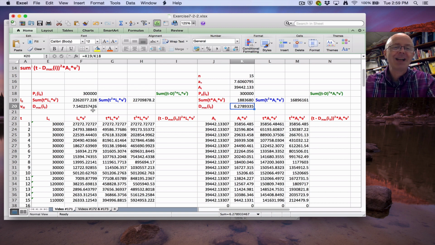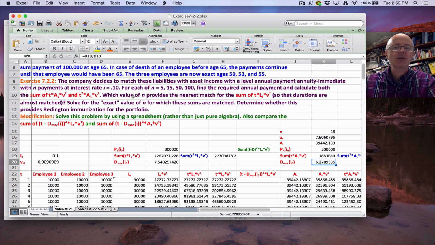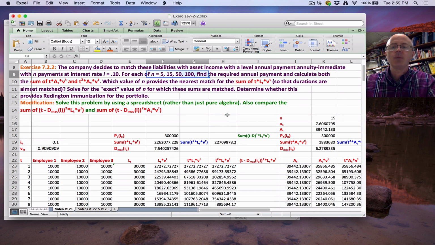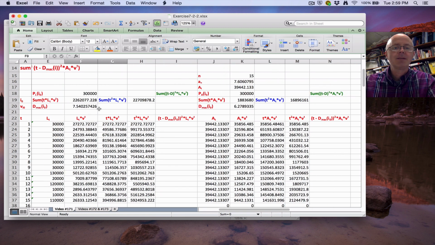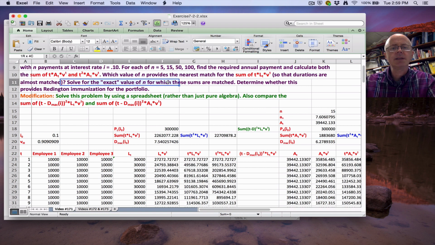Okay? So that's why n equals 15 is the answer to the part of the question that says, for each of these values of n equals 5, 15, 50, or 100, are we most closely matching? These durations are closest for those 4 possibilities when n is 15. And in that case, I think also the sums here are most close, although they are still far apart. But then again, the question says, solve for the quote-unquote exact value for which these sums are matched, evidently some other value besides these 4. And the solutions manual confirms that.